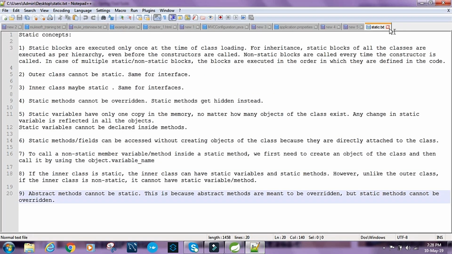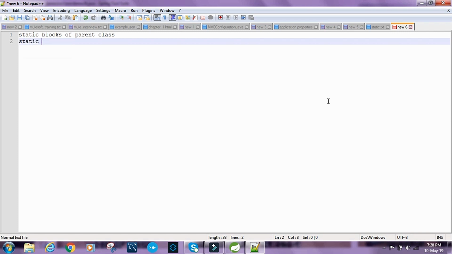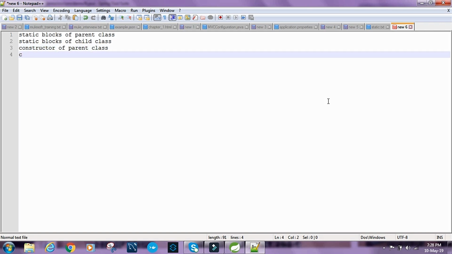So it's like static blocks of parent class, then static blocks of child class, then constructor of parent class, then constructor of child class. So this is the order of execution, and if we have multiple static blocks, then the order